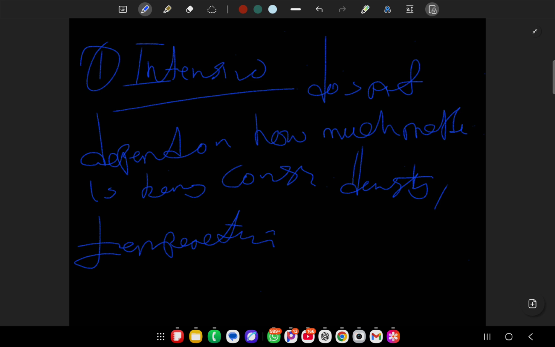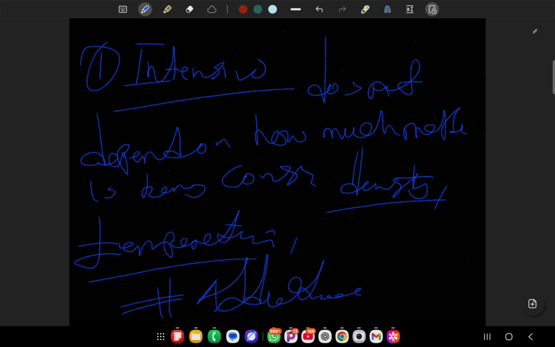The examples that I've given, you can search for more as well. Temperature is intensive, density is intensive. And one thing is that these things are not additive. Do you understand these things, guys? They are not additive. It's different from the extensive properties that we have there. So this is where the second part of everything that I wanted to do is ending. The third part is coming, and it's called measurement.